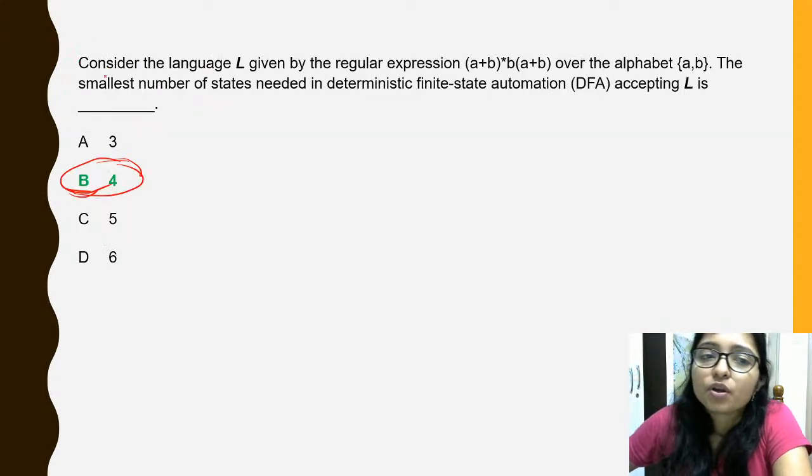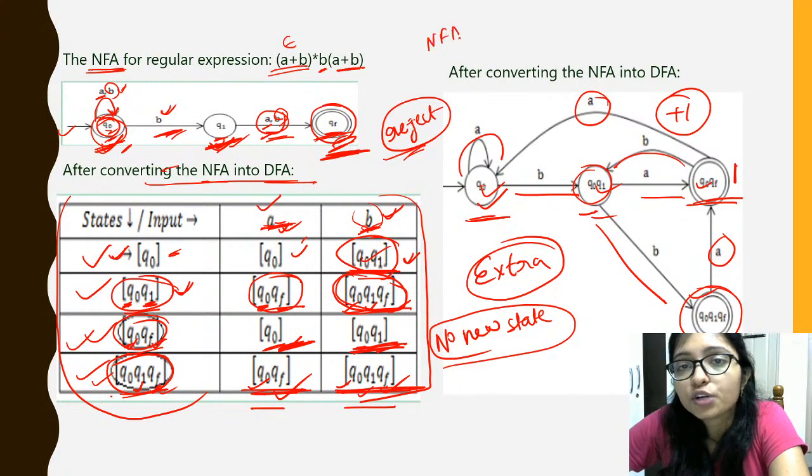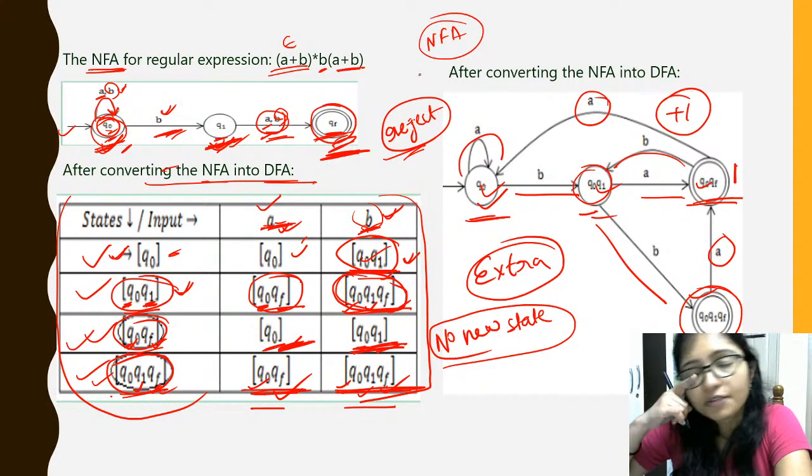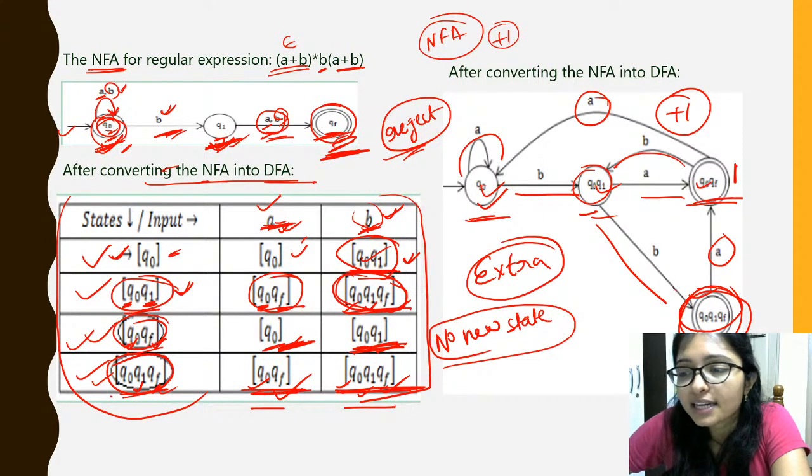And one thing I have to tell, that there is a trick. If there is an NFA, if you already drew the NFA, then for the DFA there will be 1 extra state. That is for the reject state. We are taking the extra one for the reject state, that is the extra 1 required here, right?